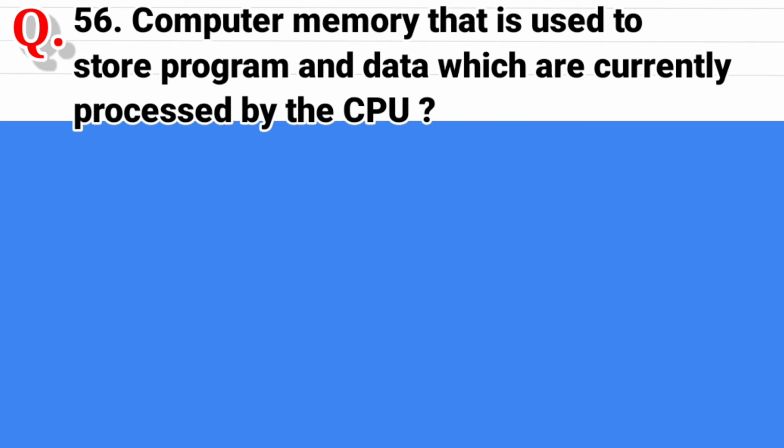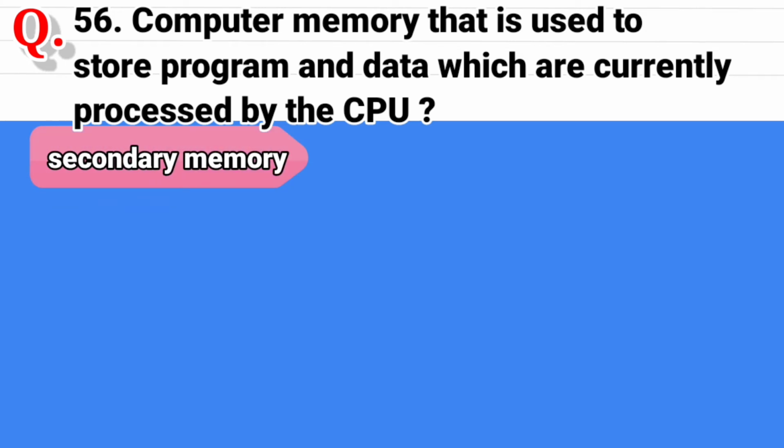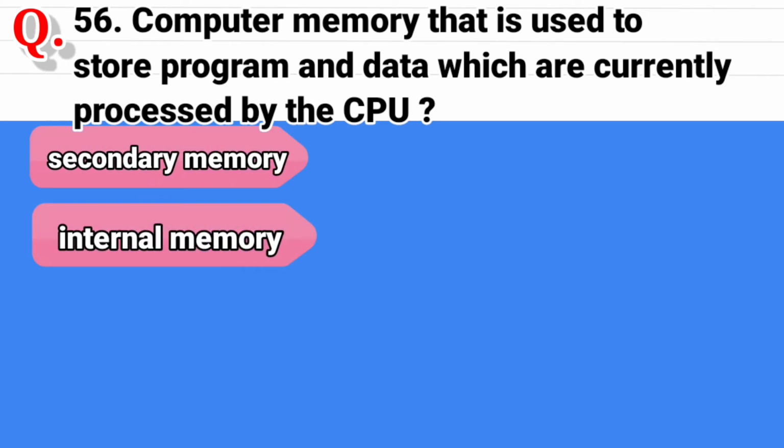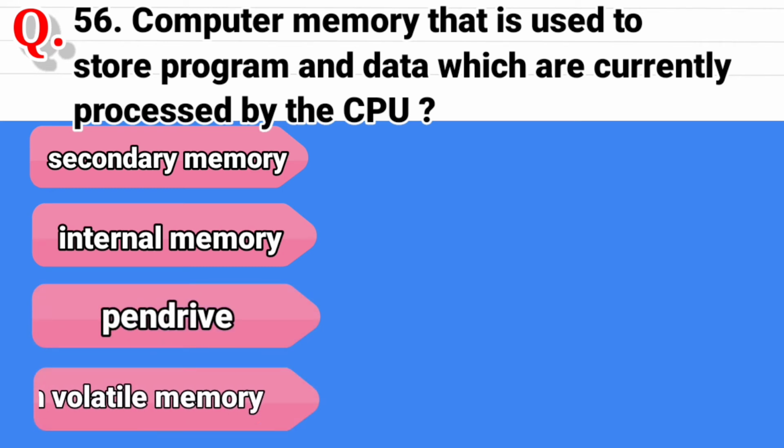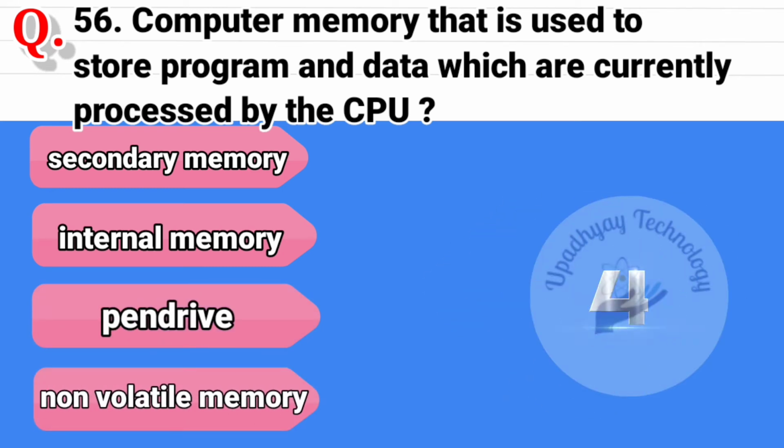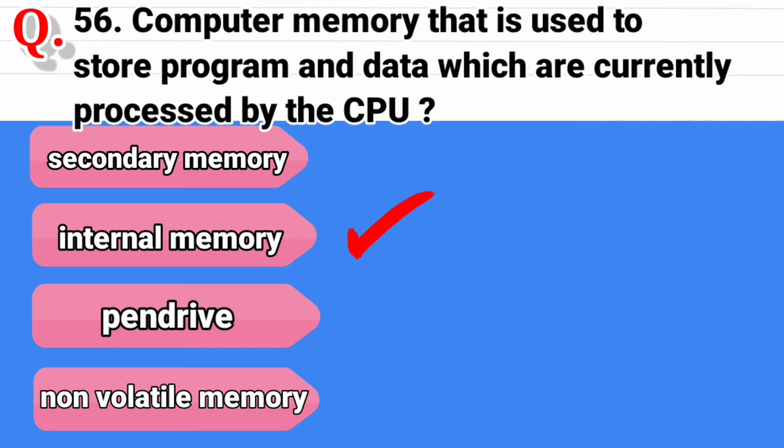Question 56. Computer memory that is used to store programs and data which are currently processed by the CPU. The options are secondary memory, second option is internal memory, third option is pen drive, and the last option is non-volatile memory. And the correct answer is internal memory.